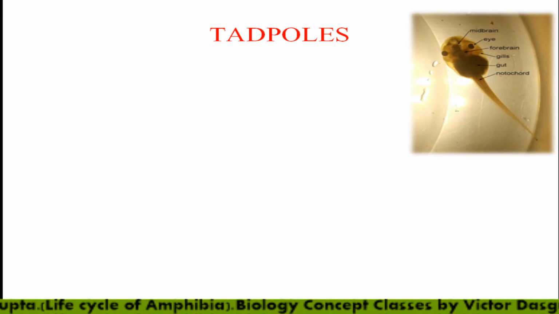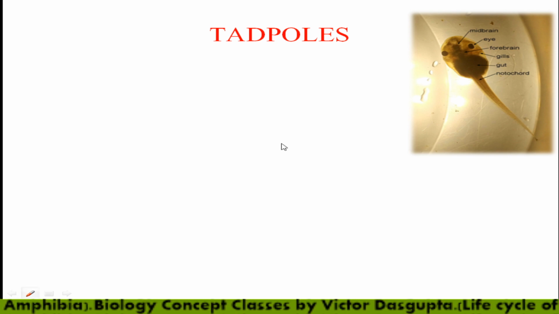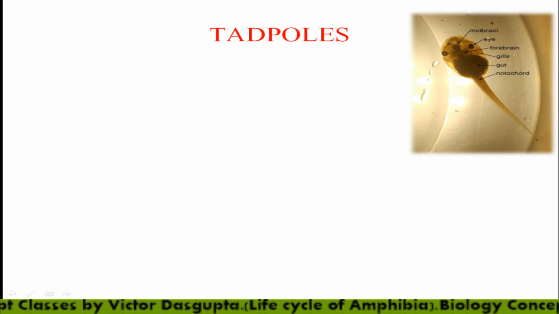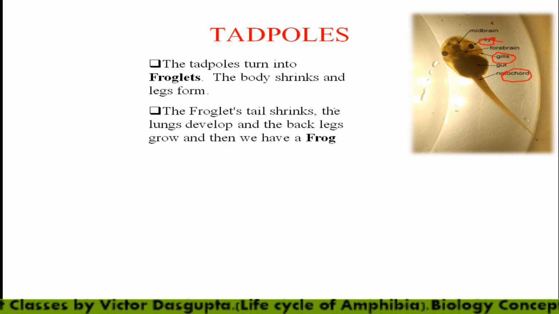Now tadpoles we will see. Here in the picture you can see the midbrain, eye, forebrain and gill. Eyes we can see here in the diagram, forebrain, gills, and the gut, gills and the notochord portion. Notochord portion we can see. So ultimately all the parts are present in the tadpole.